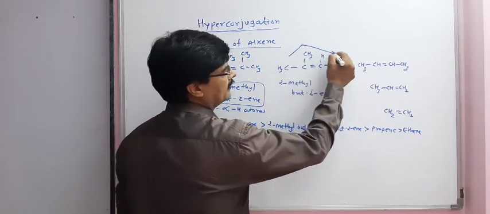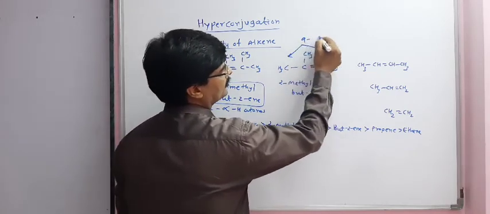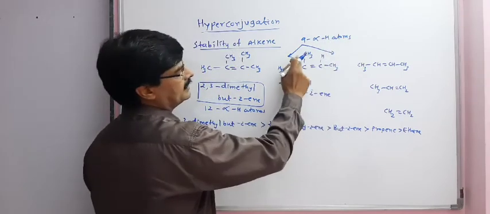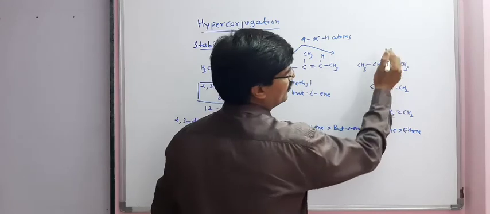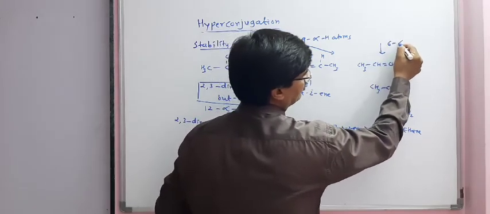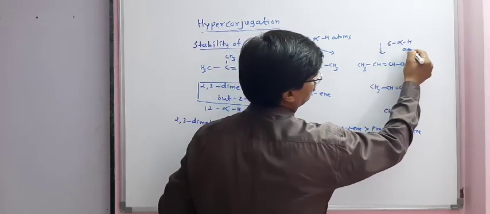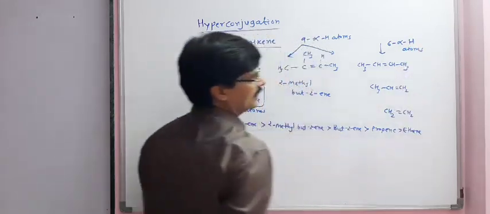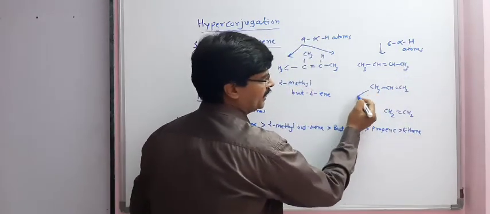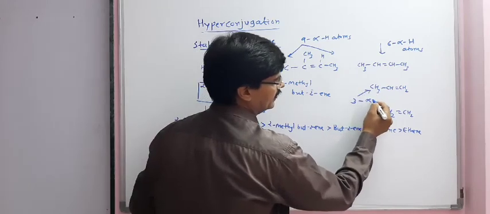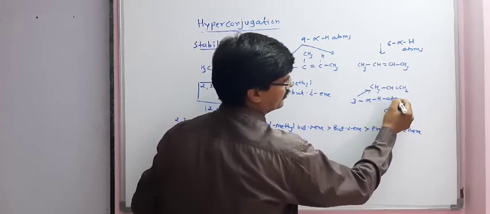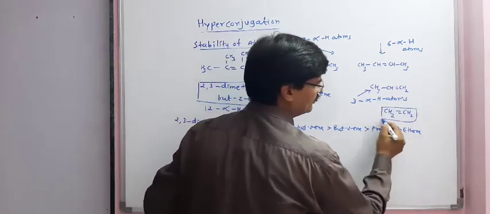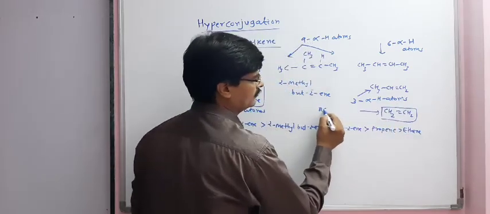Here we get only 9 alpha hydrogen atoms: 3, 3 and 3. Here we get only 6 alpha hydrogen atoms. In propene, we have only 3 alpha hydrogen atoms. And in ethene, there is no alpha hydrogen atom.